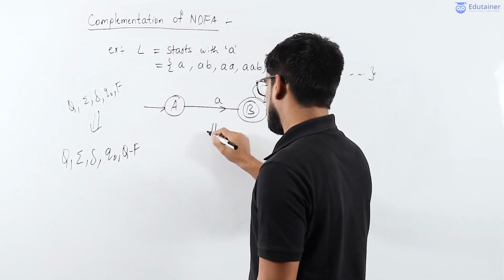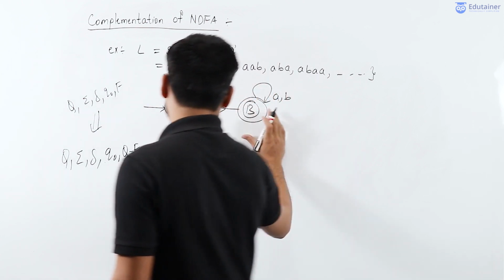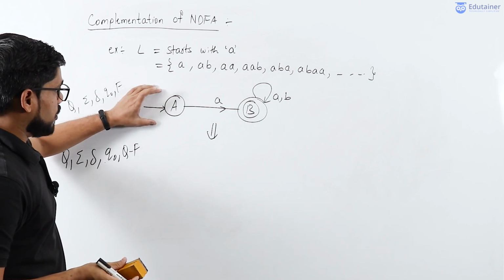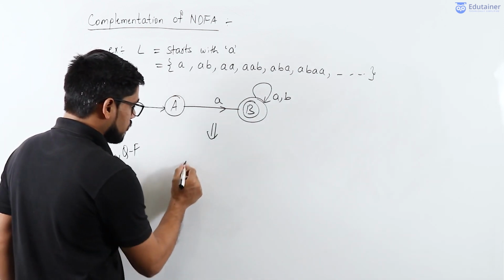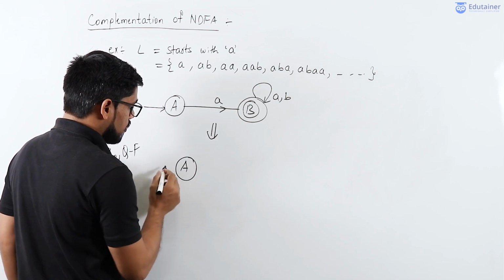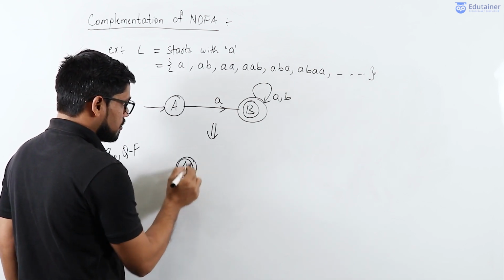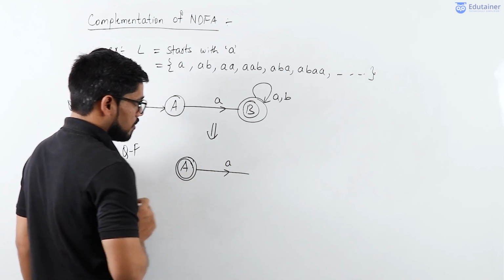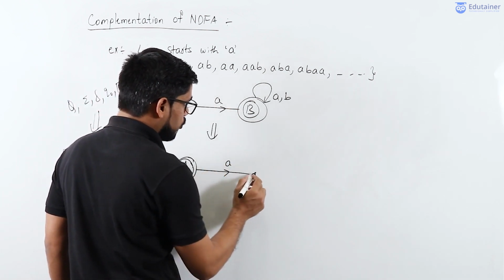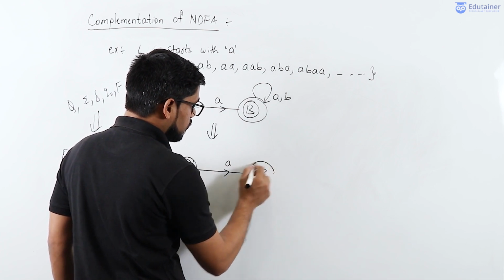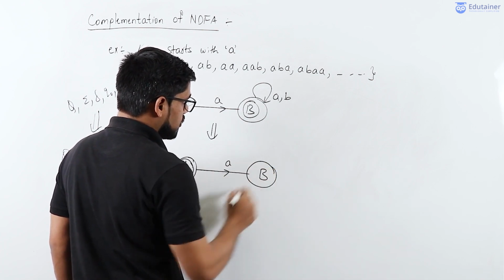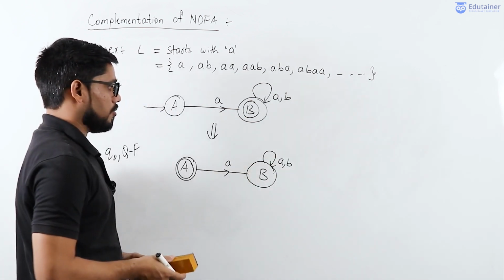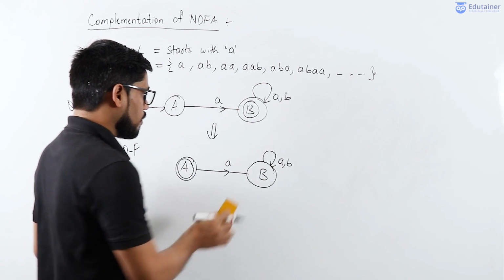So if I draw the transition diagram for the complementation of this particular language, then I will get A as the final state, and this is the transition move for the small a input, and it will go to the non-final state capital B, and here I will accept any number of A's or any number of B's.